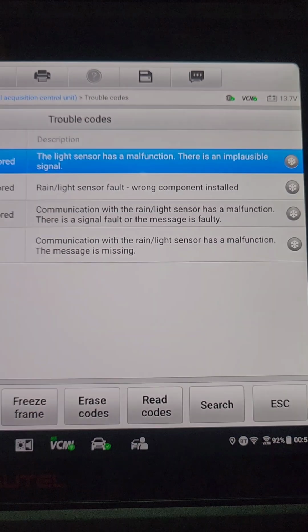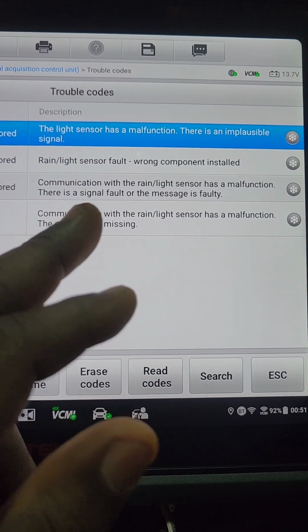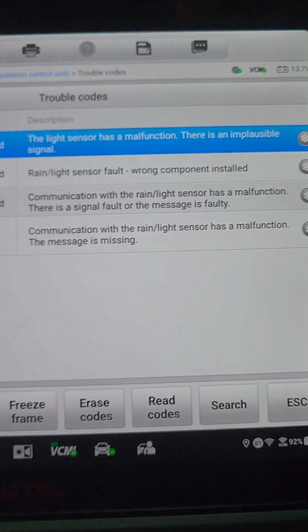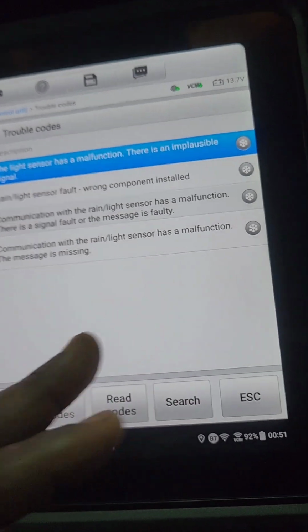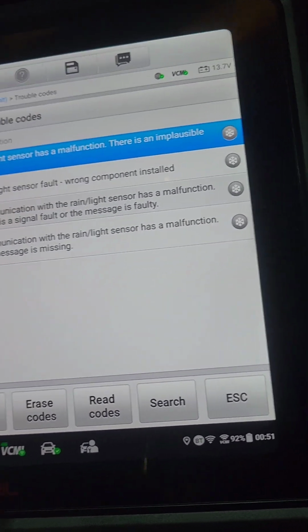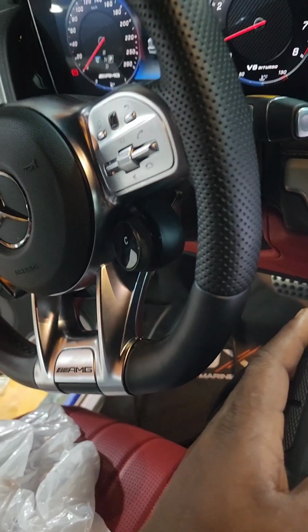Rain sensor light malfunction, wrong component installation, and lost communication with the rain and light sensor. Rain and light sensor malfunction. There will be a signal fault or the message is faulty. When I check on this one, let me try to delete. If I erase these two, they will be erased because I removed this wire before. So when I scan it with the computer, it's giving me the fault code,